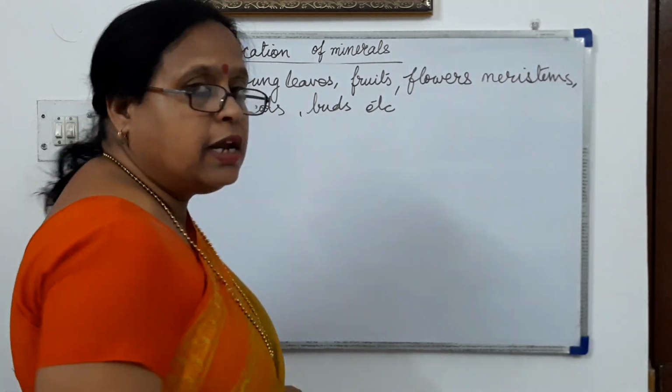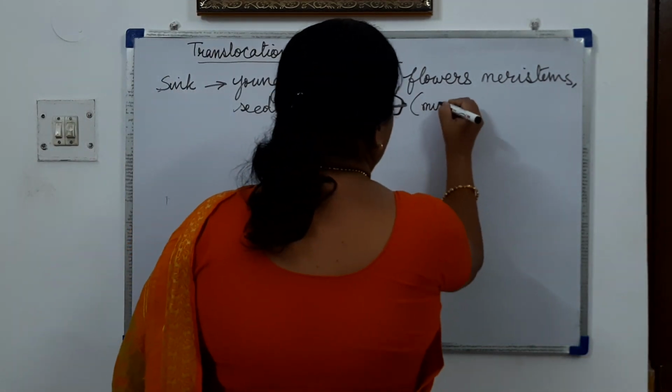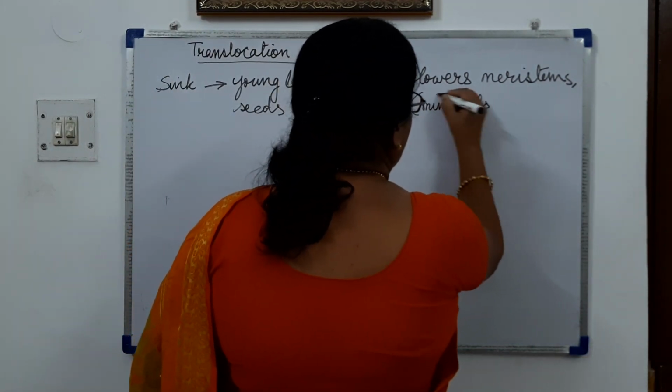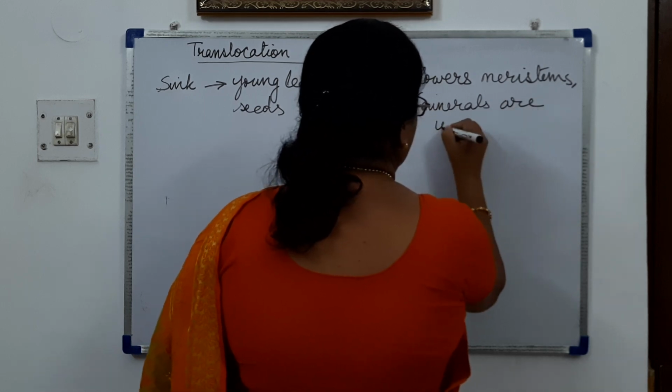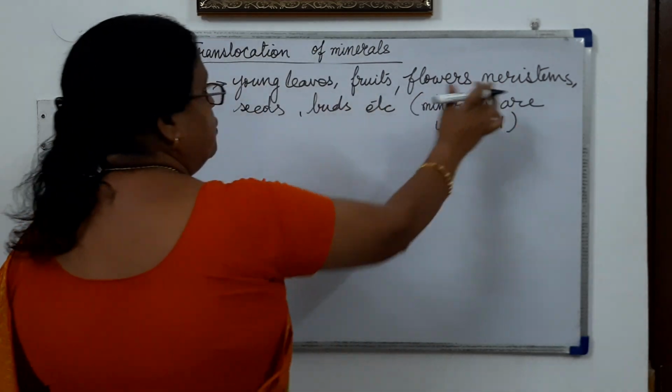Where the minerals brought from the source are utilized. So minerals are mainly utilized in these parts of the plant.